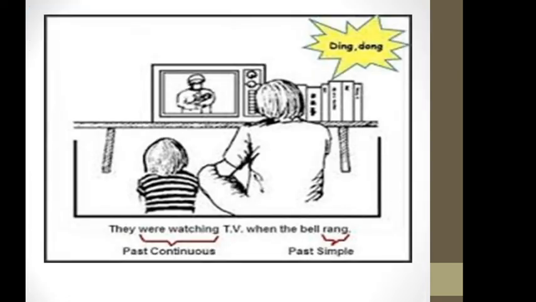Now the next one: they were watching TV when the bell rang. The past continuous is were watching. But the simple past is only rang, which means the verb is in the second form. When the bell rang. But here see, they were watching, that means past continuous. According to the subject, here we use were, not was, because were comes with plural, jama. Okay, understand, boys?